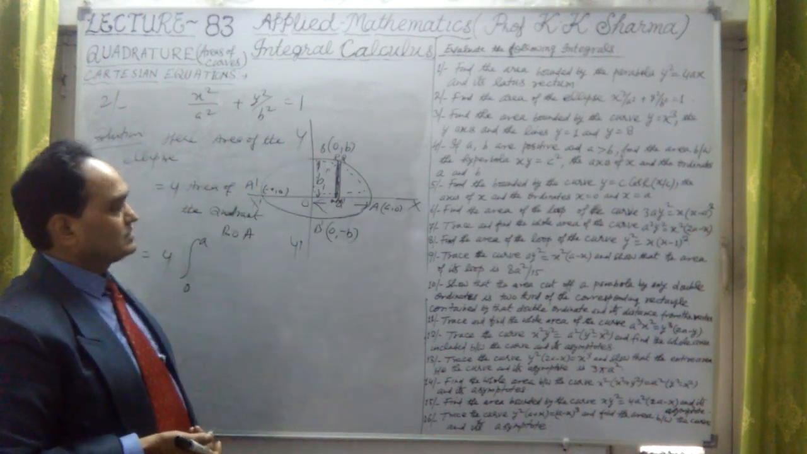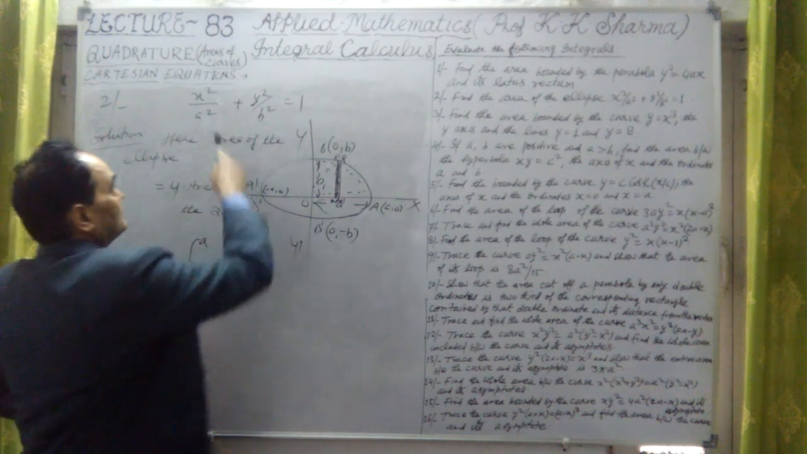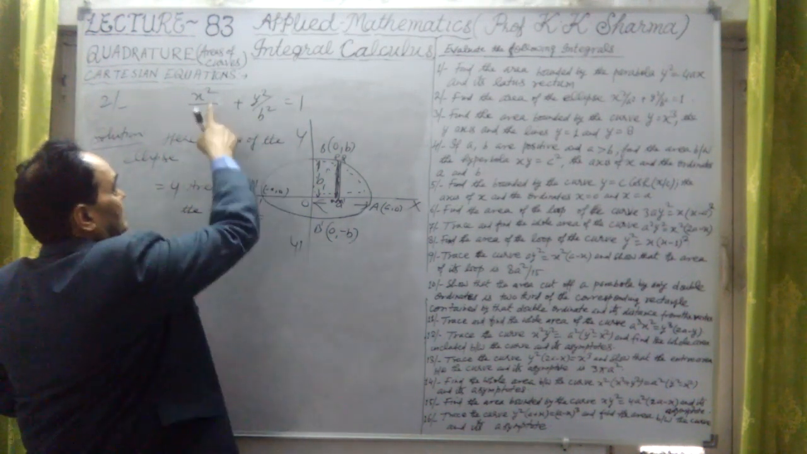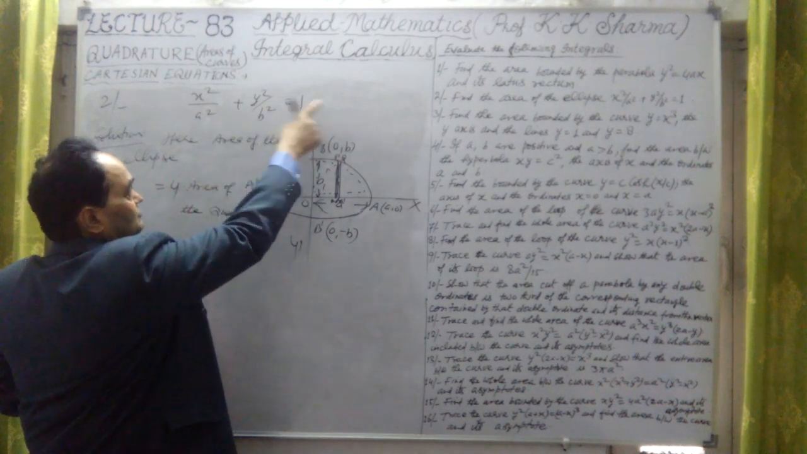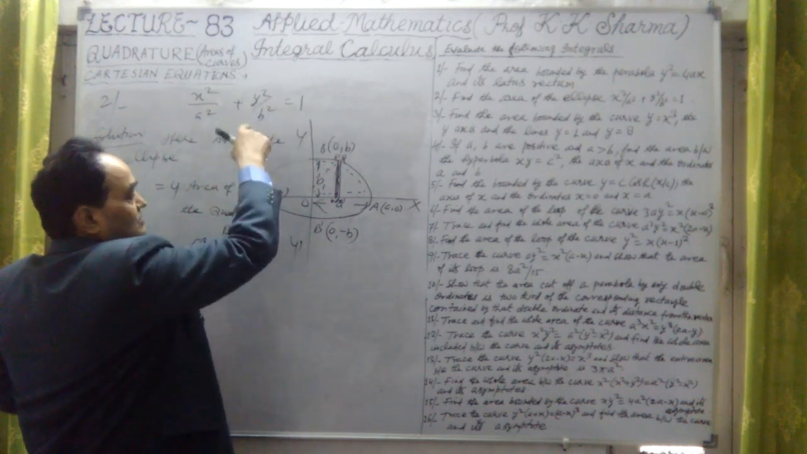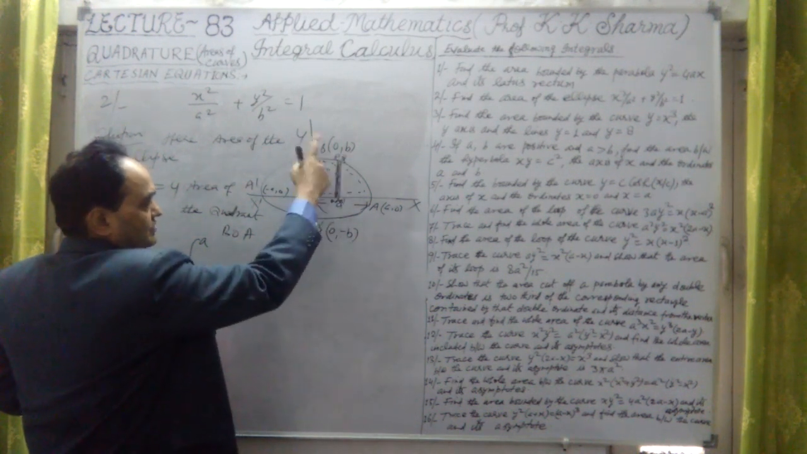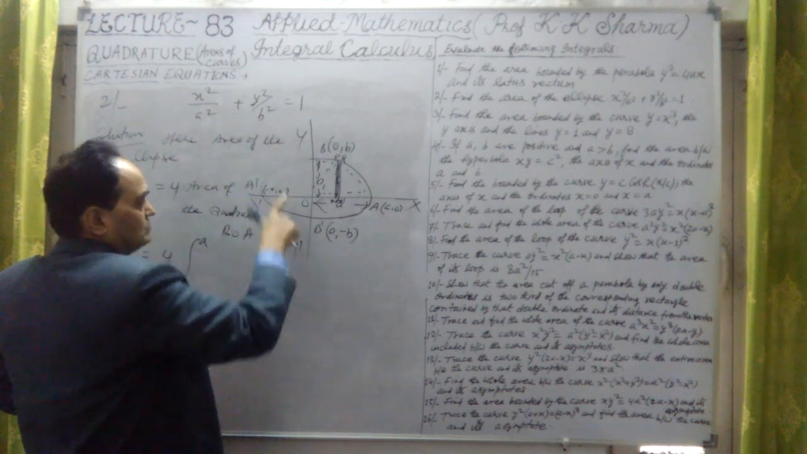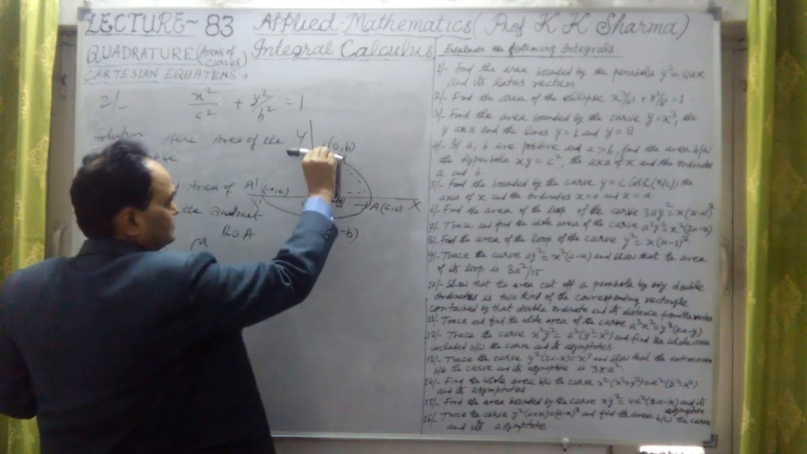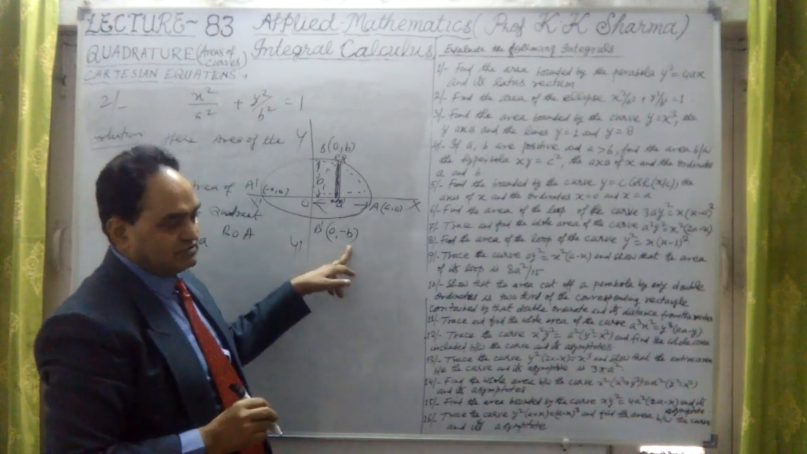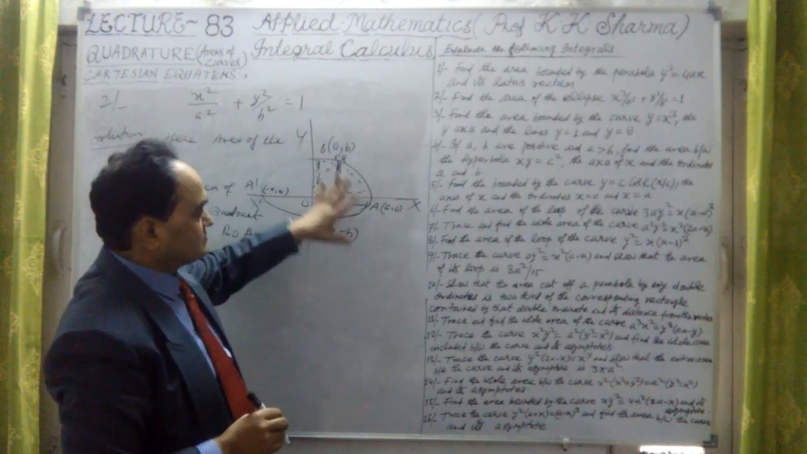Similarly, the curve will not exist beyond, if I find the value of x square upon a square equal to 1 minus y square upon b square. If I put y more than b or less than minus b, such as minus 2b or plus 2b, then x square will also be negative. Then the curve will not exist beyond this and beyond y equal to minus b. This is the description of the curve here.